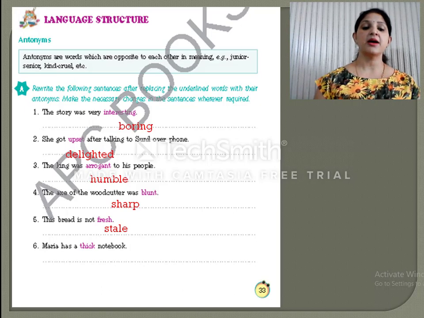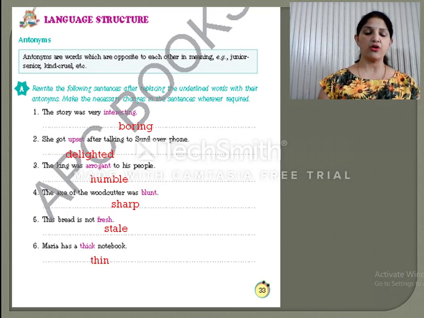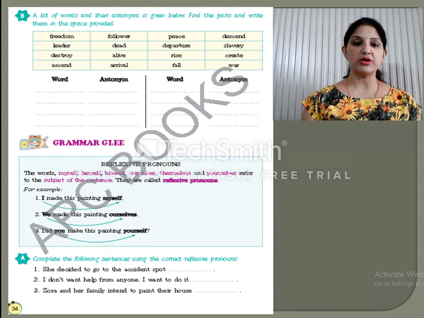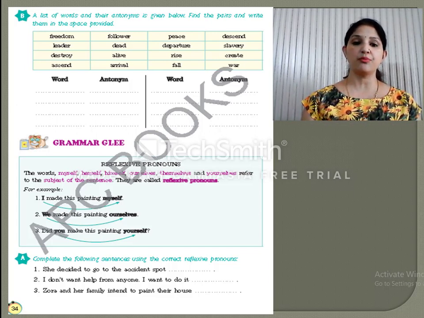Then the next one is, Maria has a thick notebook. So opposite of thick is thin. We will write here, Maria has a thin notebook. Okay, I hope you got it. A list of words and their antonyms is given below. Find the pairs and write them in the space provided. So what you have to do, you have to find the pair of the antonyms and just write them in the right place.